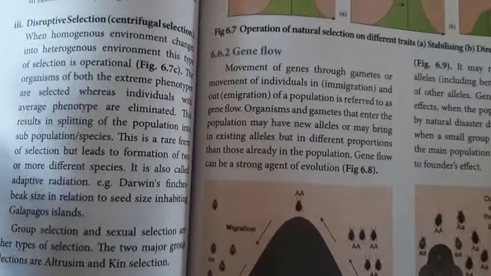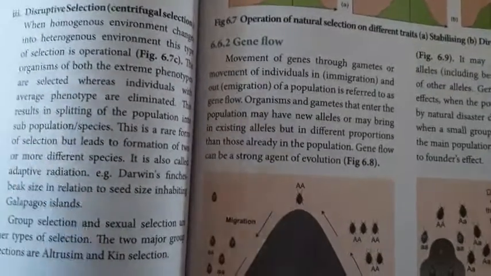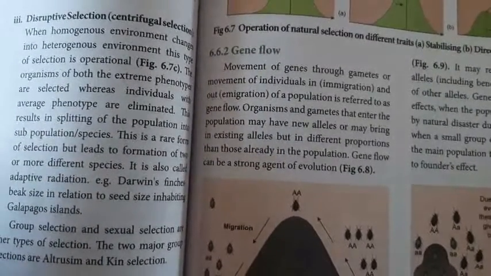When organisms or gametes come inside the population and go outside, that is called gene flow. That is referred to as gene flow.